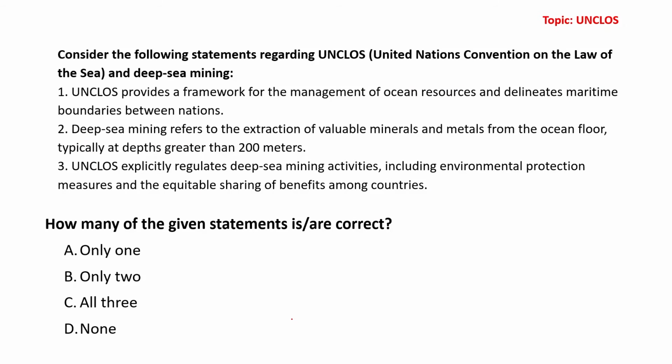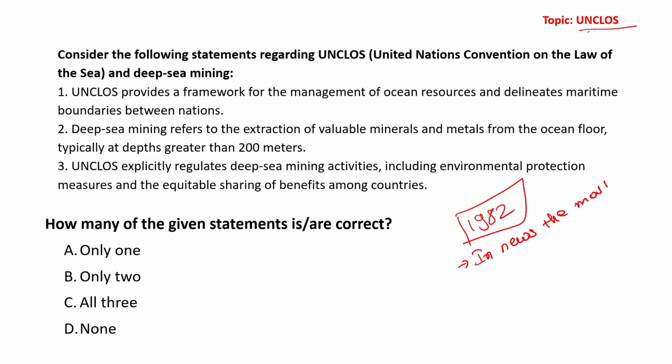Moving on to the United Nations Convention on the Law of the Sea. This was a convention which came into effect in 1982. And this is one of the conventions which is in the news the most.